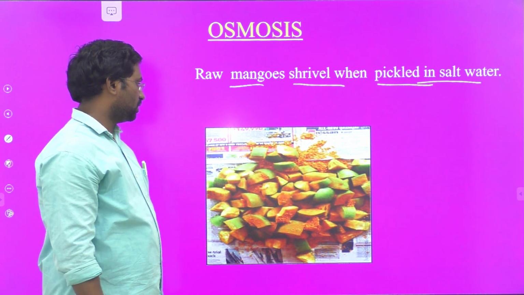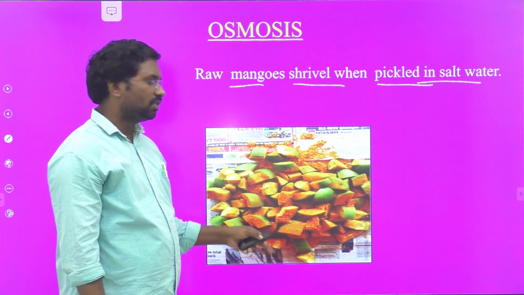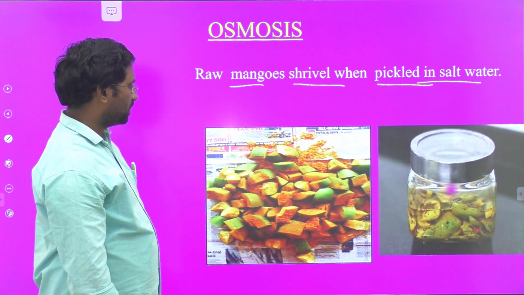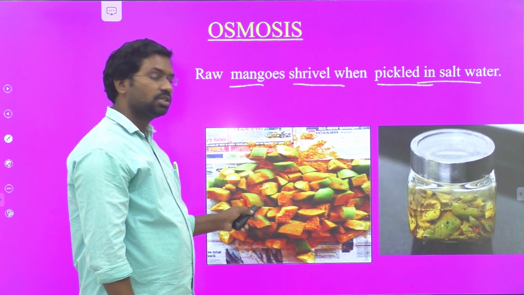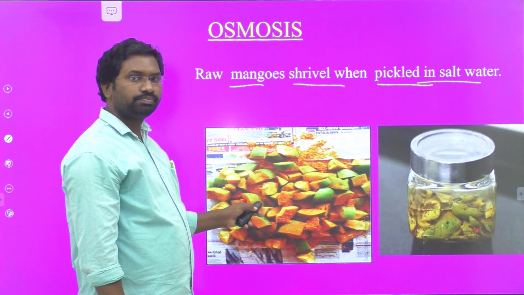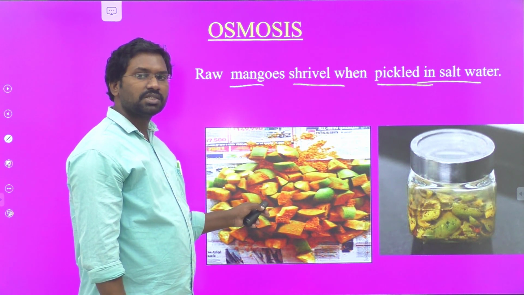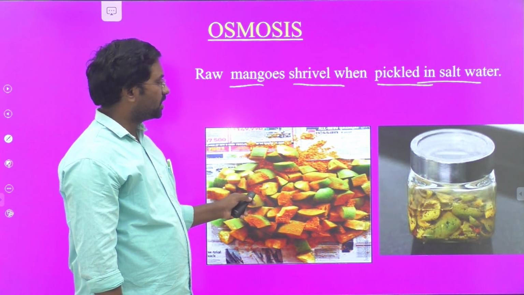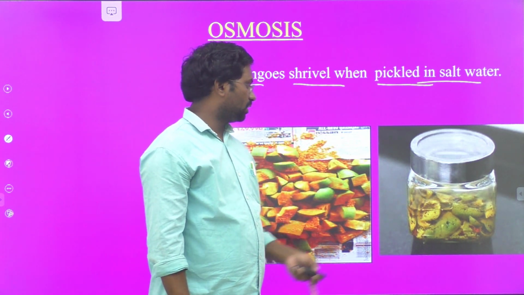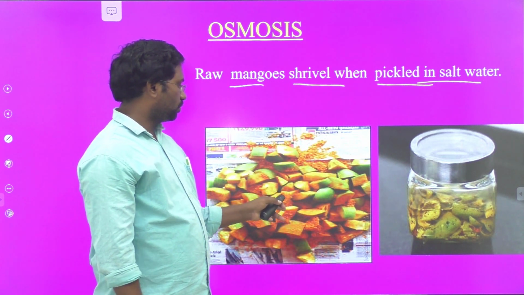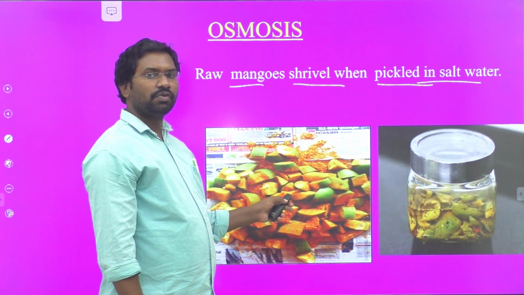So look at this example. This is a raw mango. In our houses, our mothers prepare pickles. First take some raw mangoes, cut them into pieces, and add a little spicy items and salt. Observe the size of the mango: before, the size is very large.